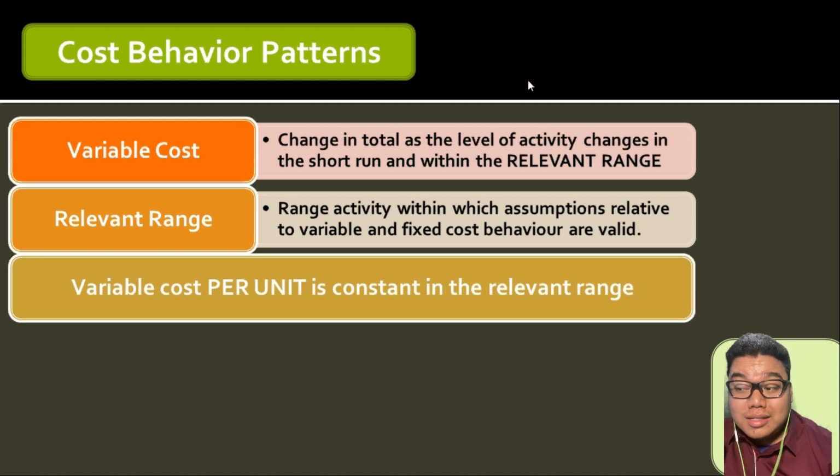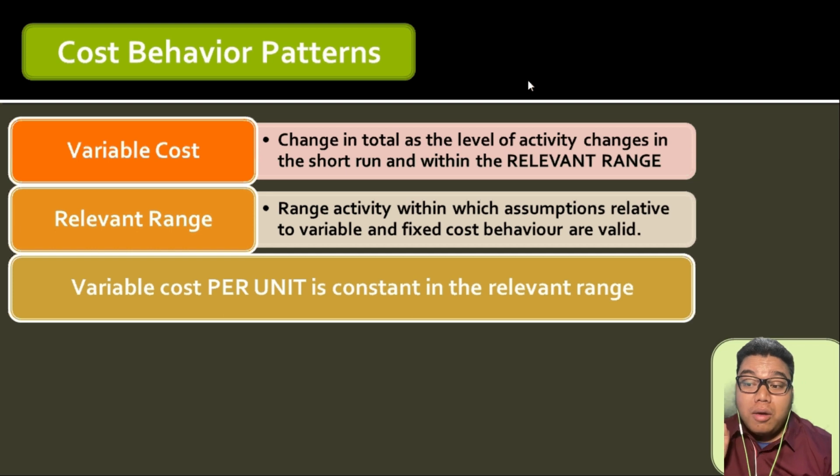Variable cost per unit is constant in the relevant range. As mentioned earlier, the change in total variable cost is proportional to the change in activity level. So for example, per additional unit of item produced, total variable cost will increase by 20 pesos because that is the variable production cost per unit. If you will produce 1 unit, you will have a variable cost of 20 pesos. 2 units, 40 pesos. 3 units, 60 pesos. The total variable cost increases in relation to the activity level.